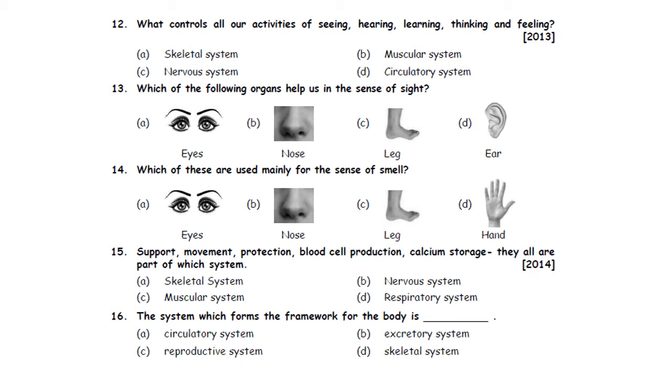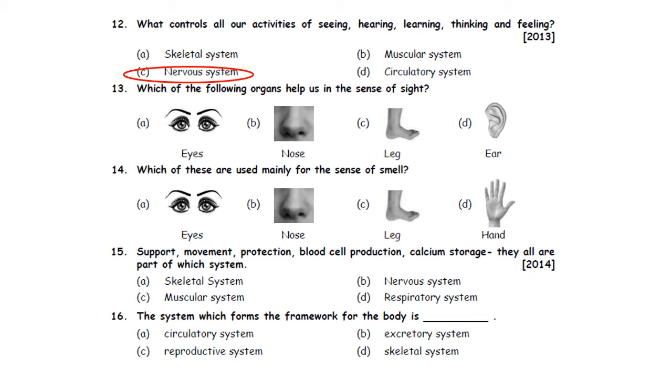What controls all our activities of seeing, hearing, learning, thinking and feeling? A. Skeletal system. B. Muscular system. C. Nervous system. D. Circulatory system. This question was asked in 2013 SOF NSO. So, nervous system controls all our activities of seeing, hearing, learning, thinking and feeling. So, the correct option is option C.